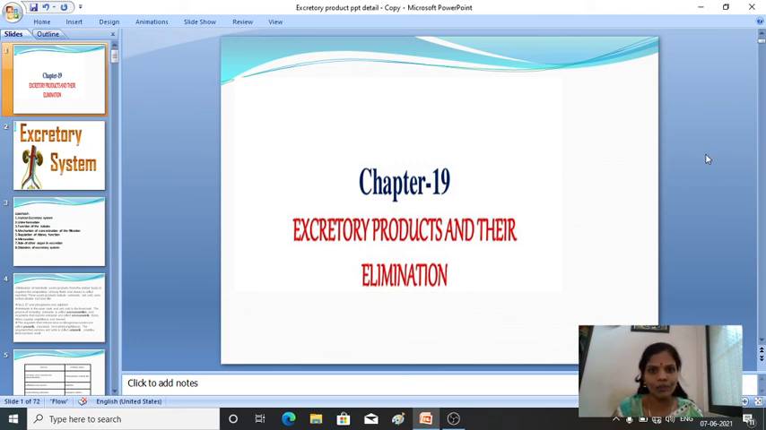The first one was digestion and absorption of food, the second chapter was breathing and exchange of gases, and the third chapter was circulation, that is body fluids and circulation. So this is the fourth chapter, that is excretory products and their elimination.